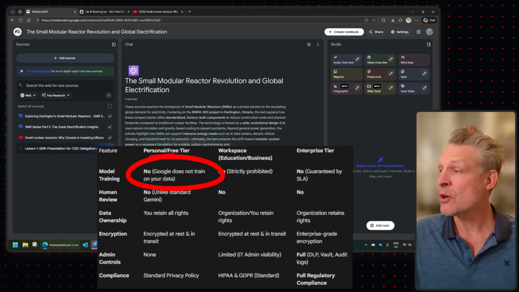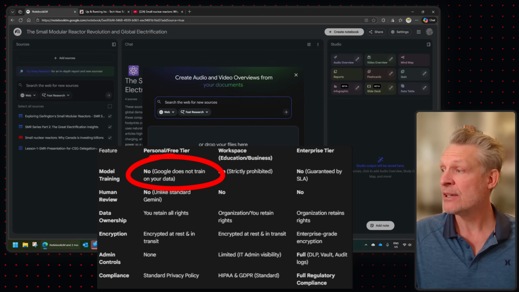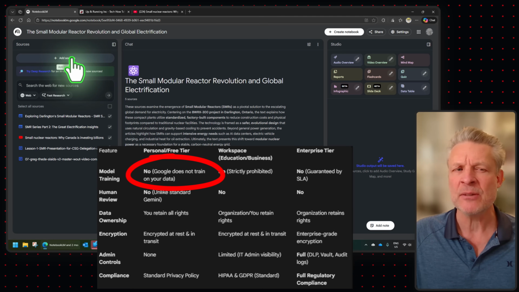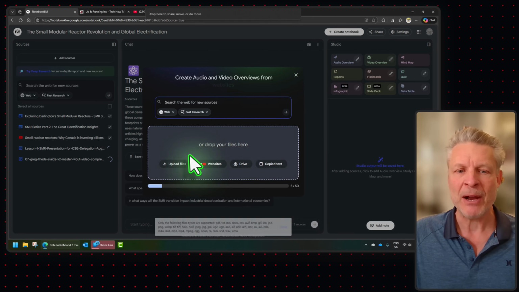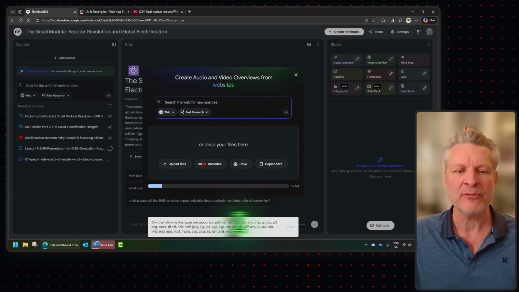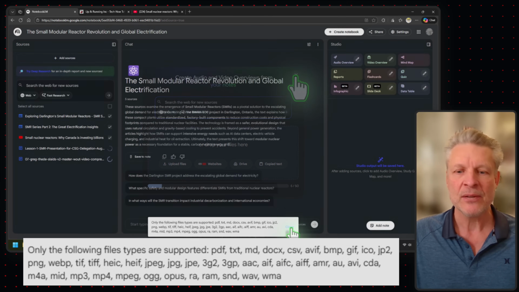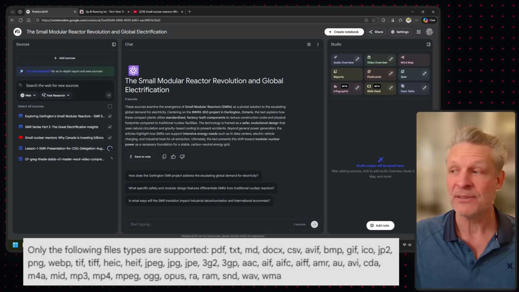Boom, added. It's going through it. Then I'll add another one. And then I'll try to add this PowerPoint, and you'll see there's a bit of a quirk. I'll try to drop the PowerPoint in here, and it comes up and says, these are the only formats that are supported. No problem. I'll just convert the PowerPoint to one of those formats, which in this case, I'll just save as a PDF.